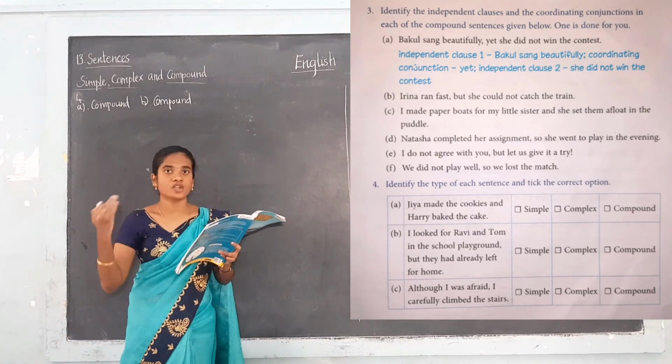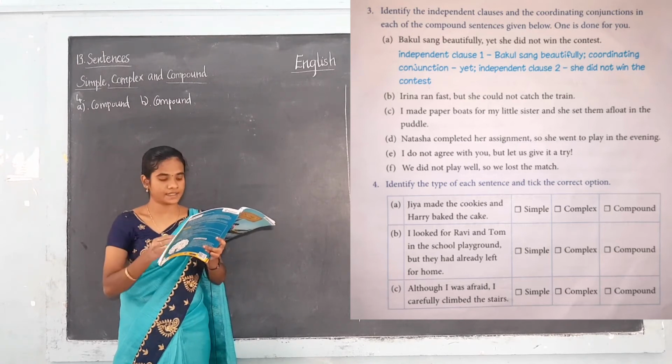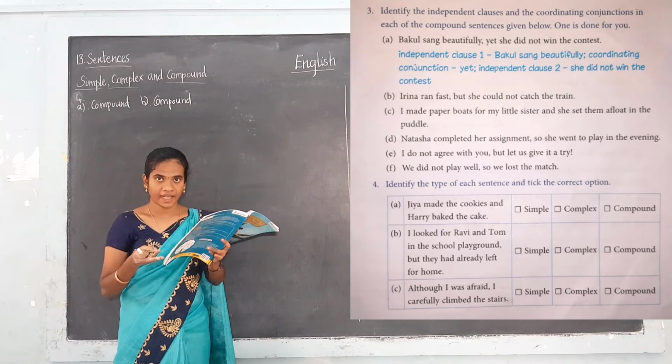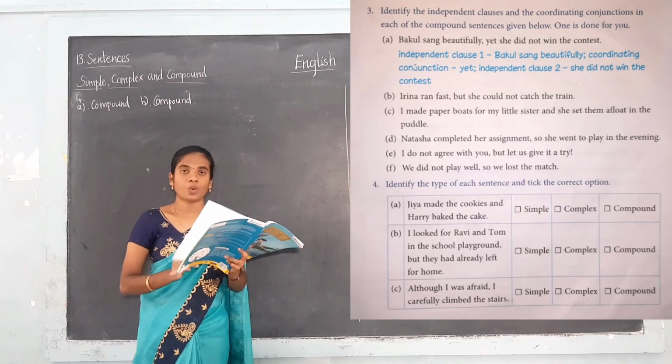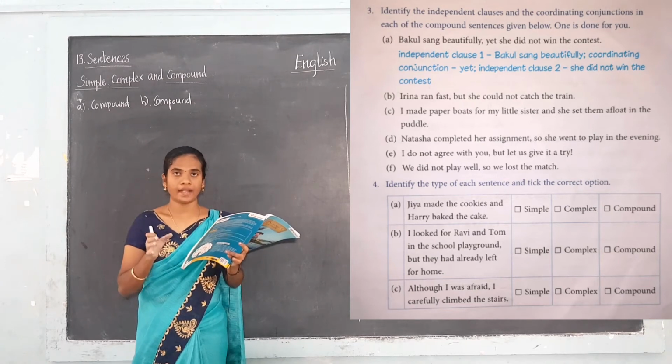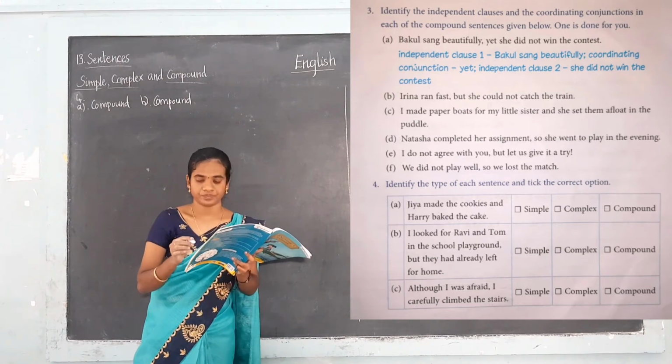These clauses are joined by what? Can you guess what type of conjunction it is? And, but. So and, but are the coordinating conjunctions.